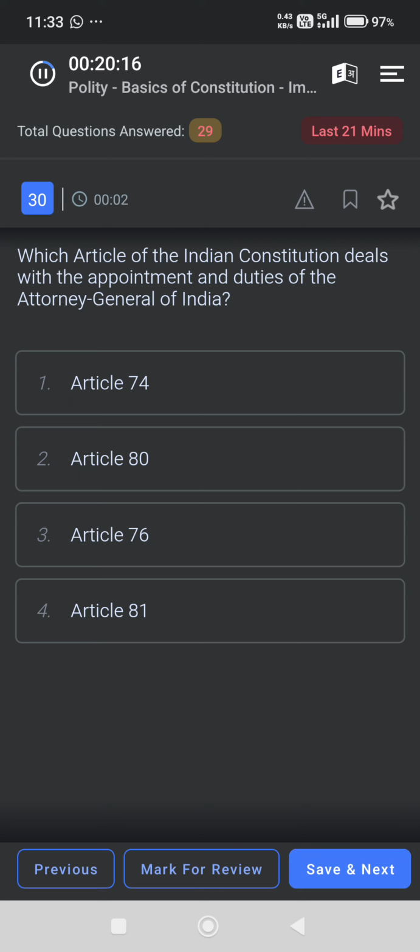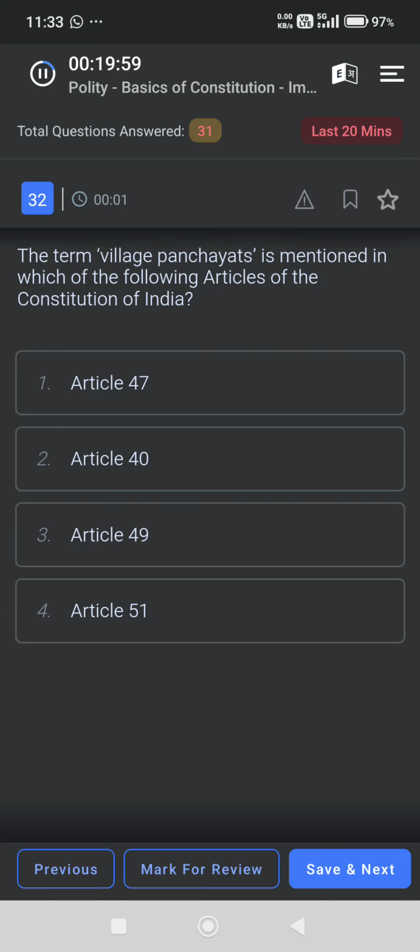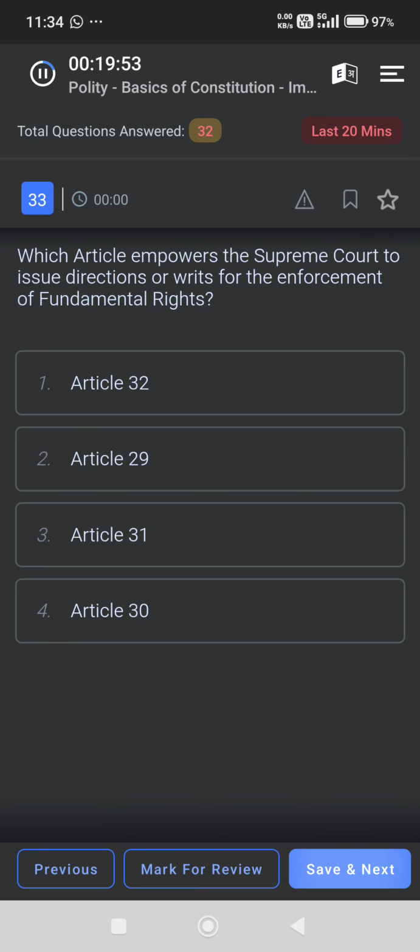Which article of the Indian Constitution deals with the appointment and duties of the Attorney General of India? Article 76. Which of the following articles of the Constitution of India provides the procedure for impeachment of the President? Article 61. The term village panchayat is mentioned in which of the following articles? Article 40.